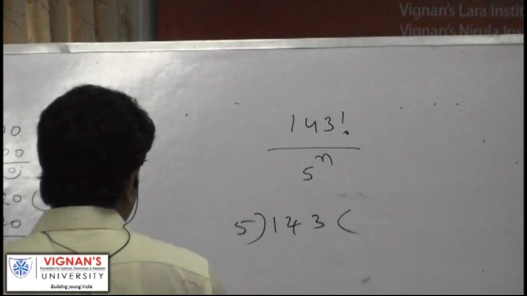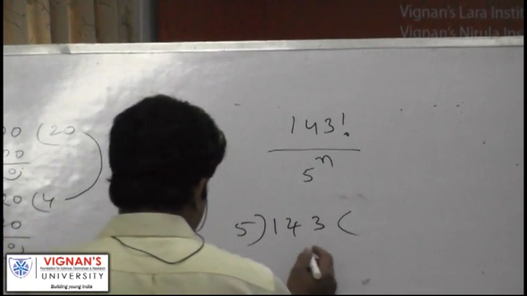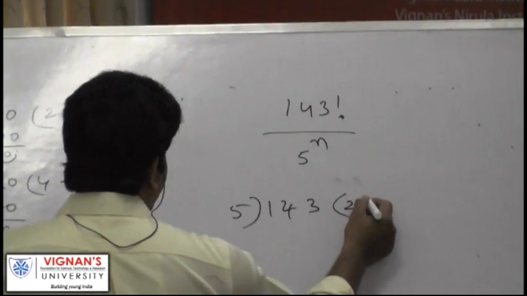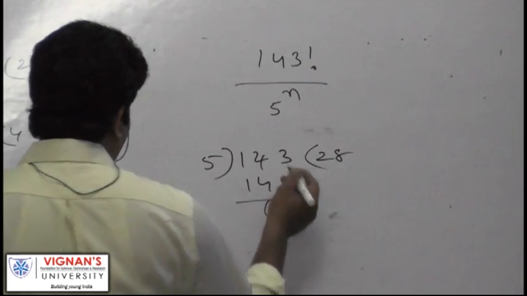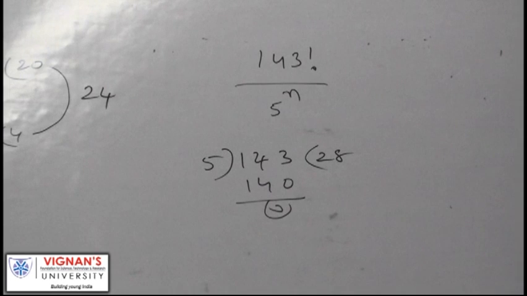Divide it by 5. 5 divides how many times? 5 28s are 140. Don't worry about any remainder, right?